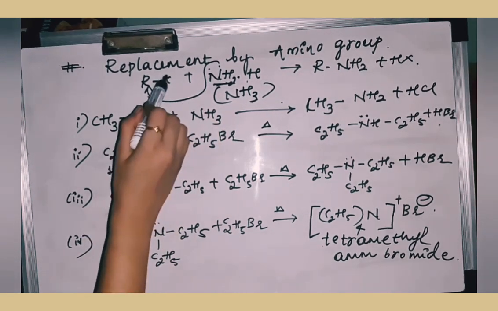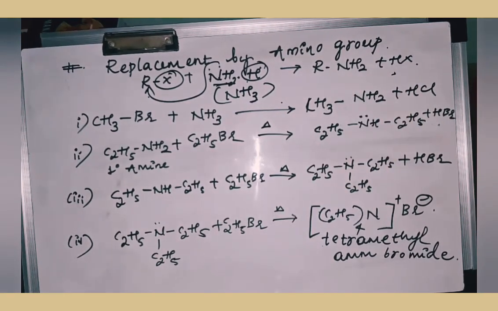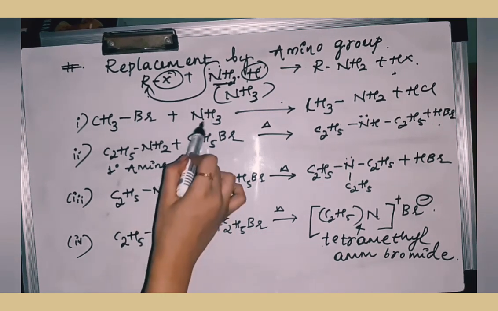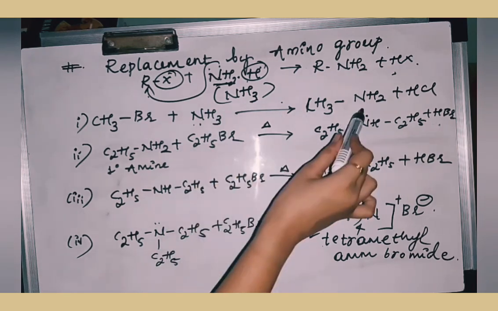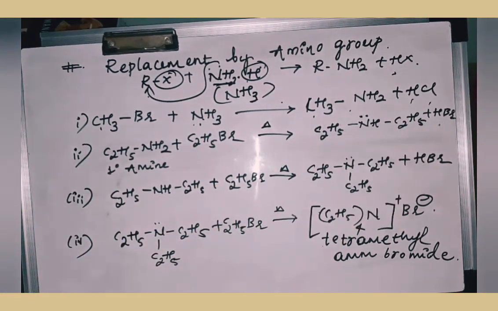This will attack the R of R-X, and this H will combine with the halide to form HCl. The example I have written here is methyl bromide reacting with ammonia. NH2 is a nucleophile, so that NH2 will attack the R group. R here is methyl and HCl will be formed.